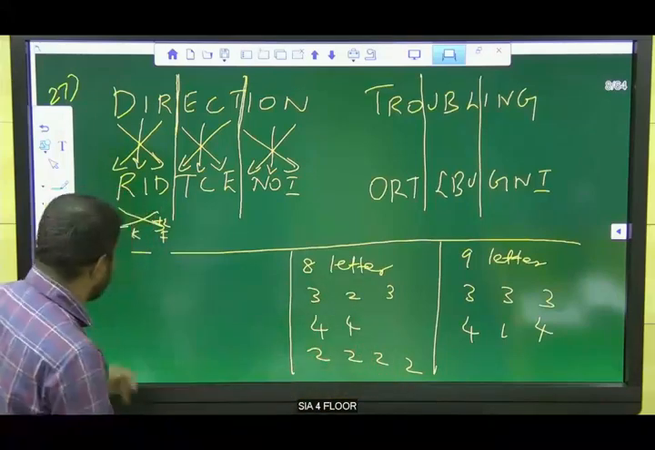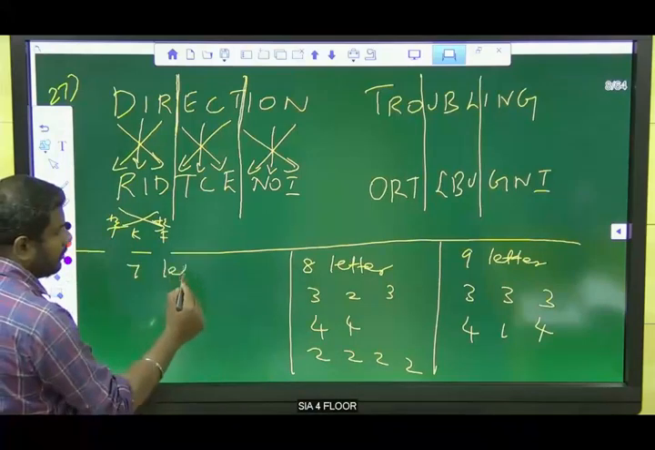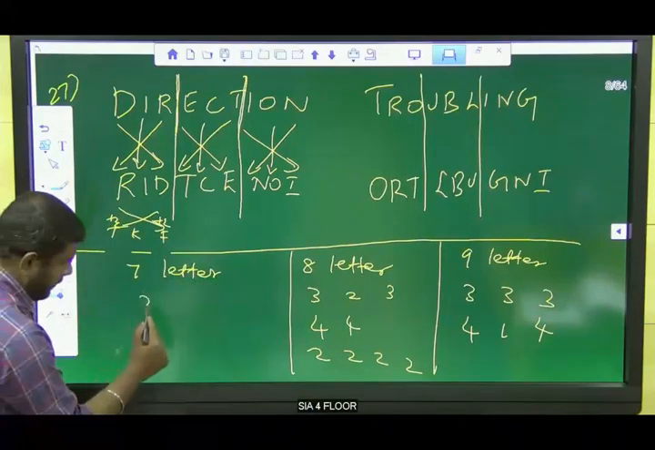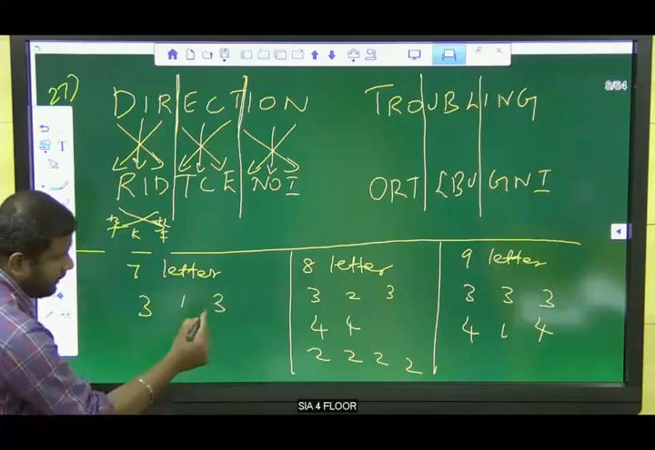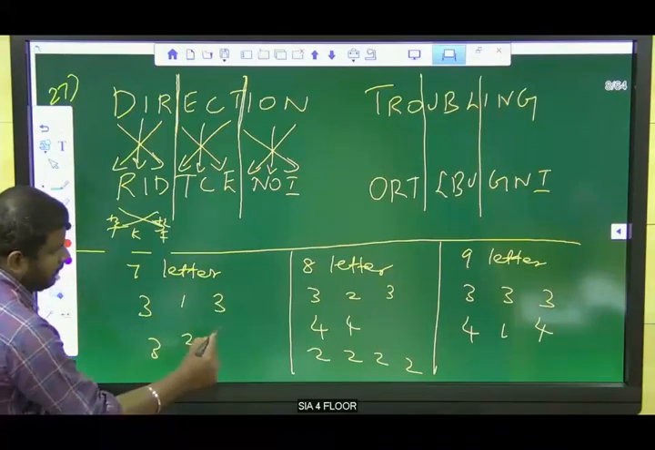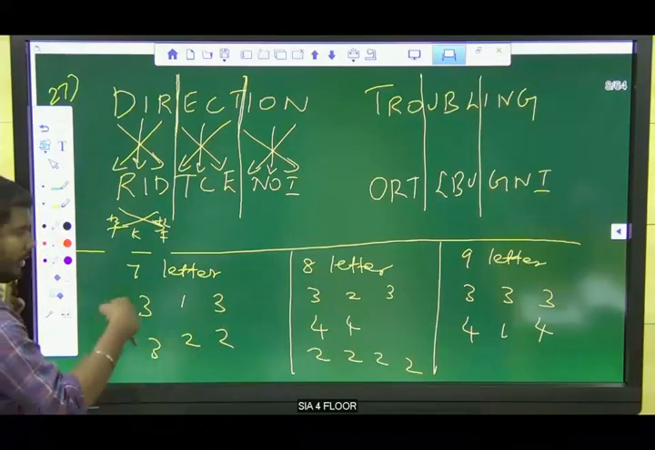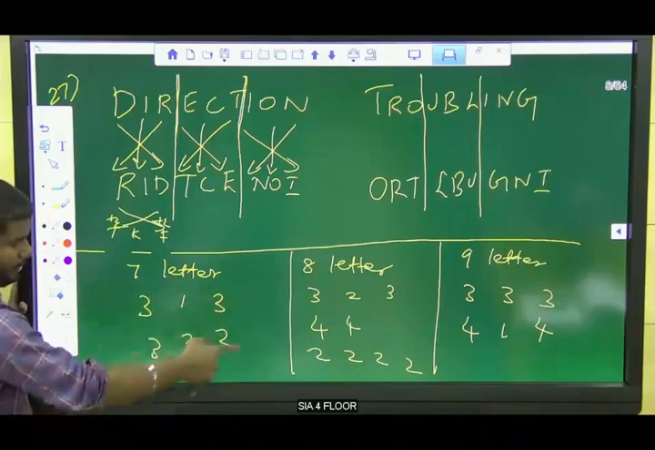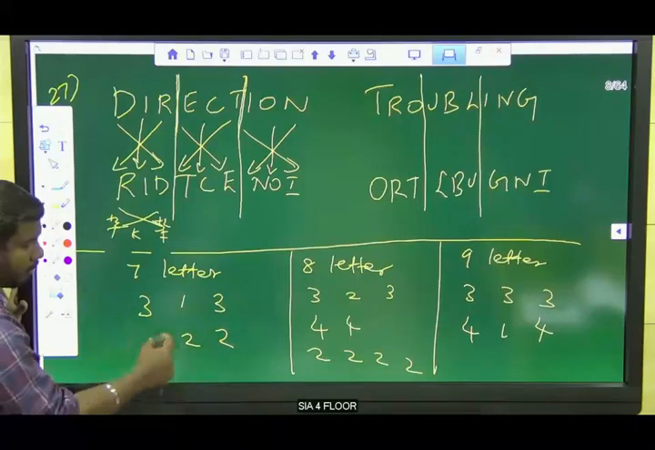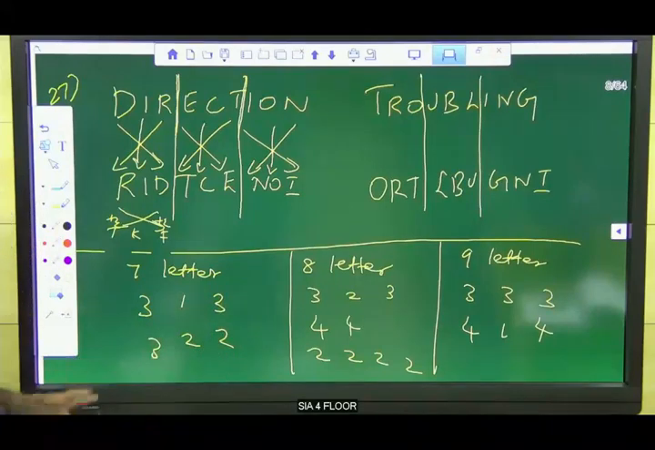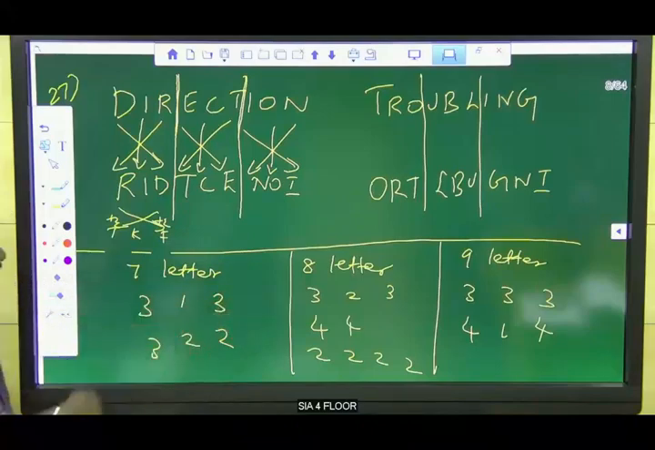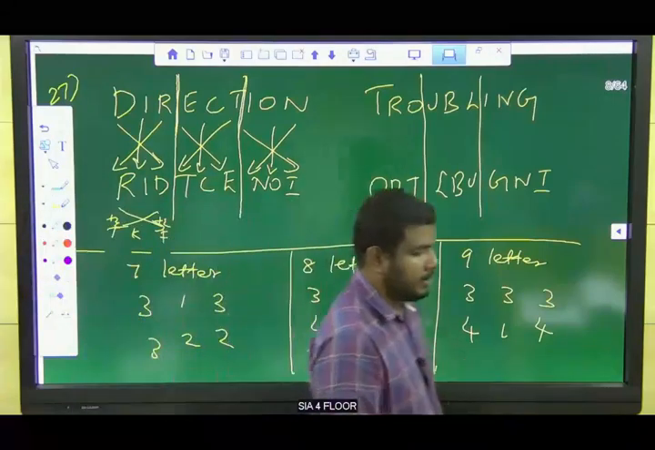Okay, right? So for seven letters, we can split like this: 3, 1, 3, or 3, 2, 2. So they can split 313 or 133 or 331, 322 or 232 like that. But the common patterns for seven letters, eight letters and nine letters I have given here. Please make a note of this.